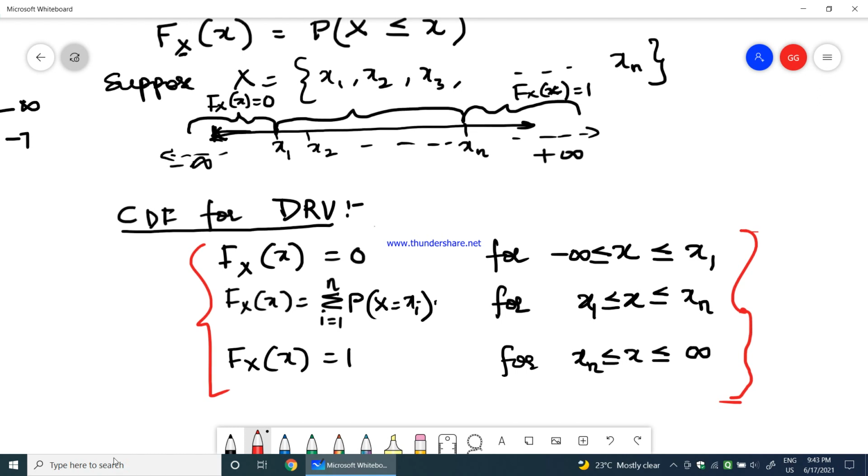So up to that certain event, the cumulative distribution function for a discrete random variable would be equal to the summation of the probability of the random variable. Okay, so I hope you got this right.